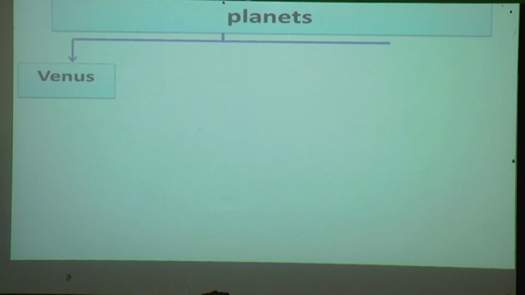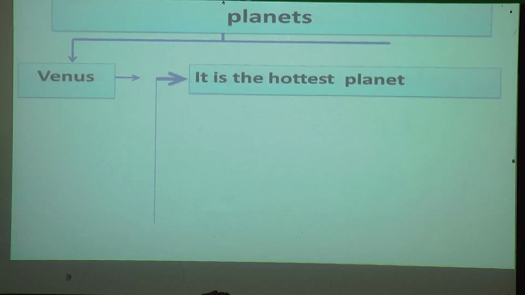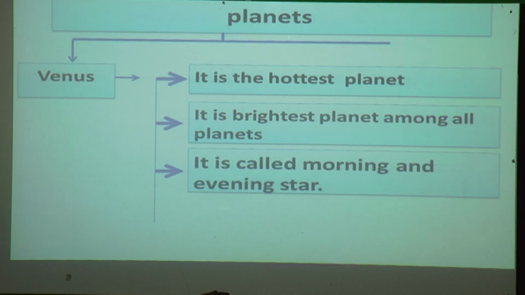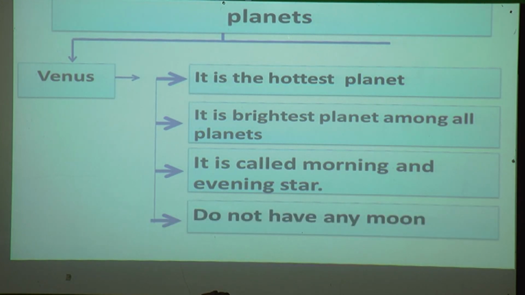Now we will see about Venus. It is the hottest planet in the solar system. It is the brightest planet amongst all the planets. It is called the morning and evening star. Venus does not have any moon.